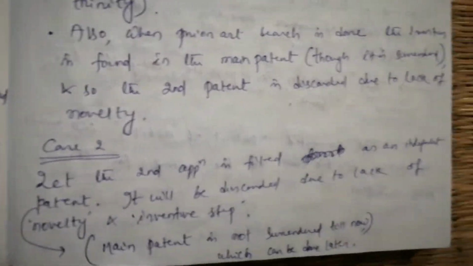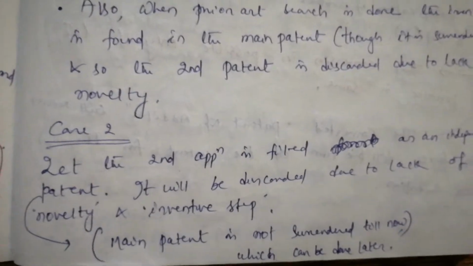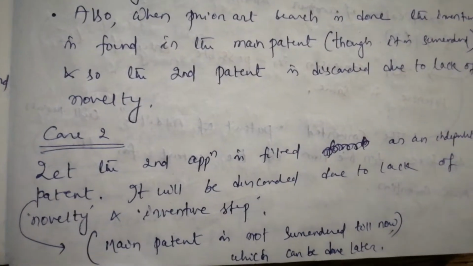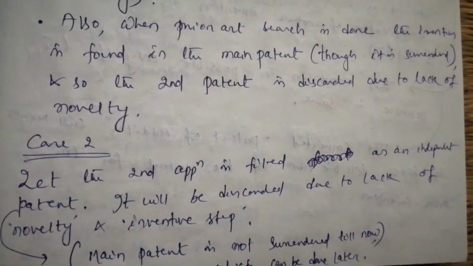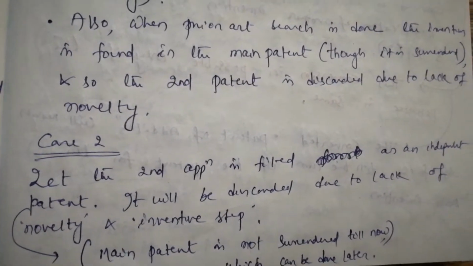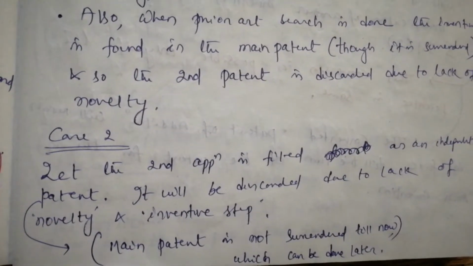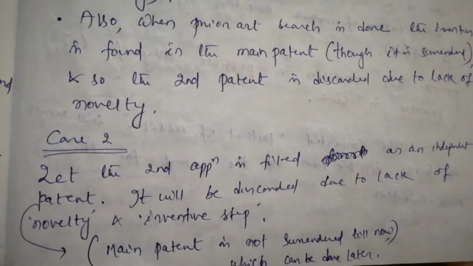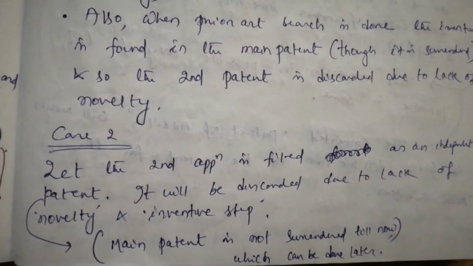Now suppose there is another situation, case 2. What happens here? Let the second application be filed as an independent patent. And here the main patent is not surrendered till now, which can be done later.